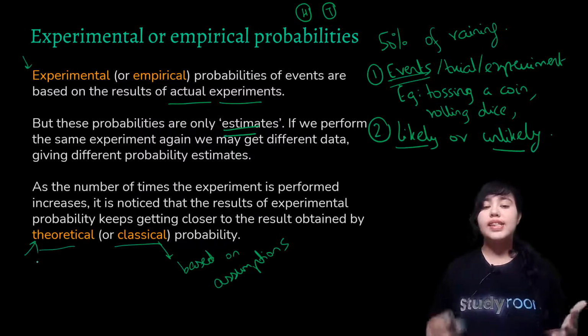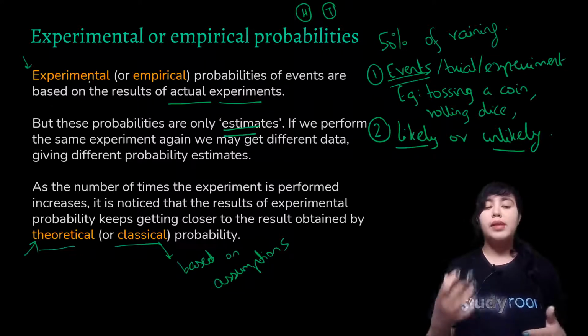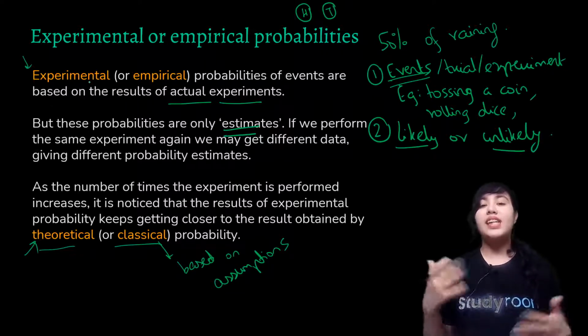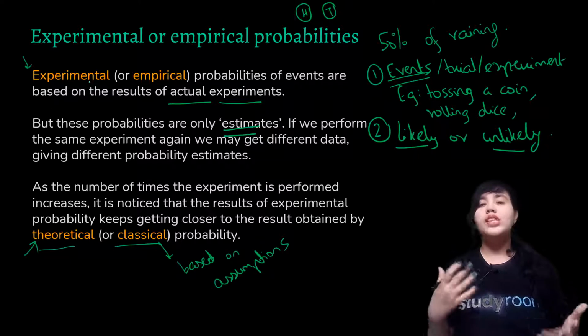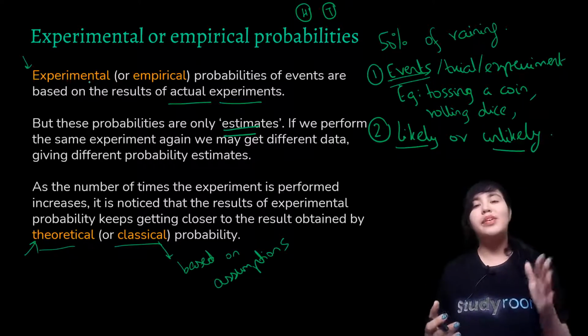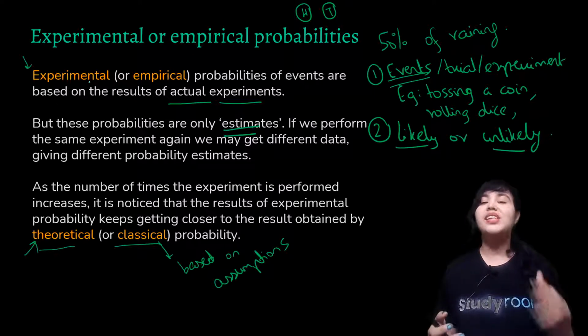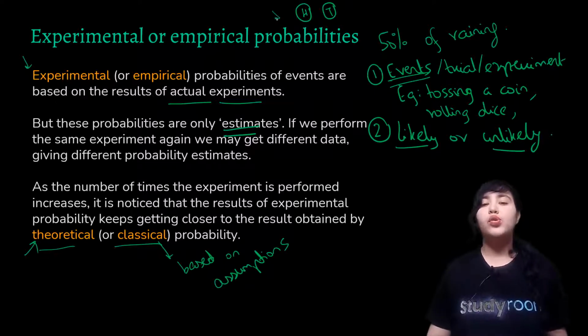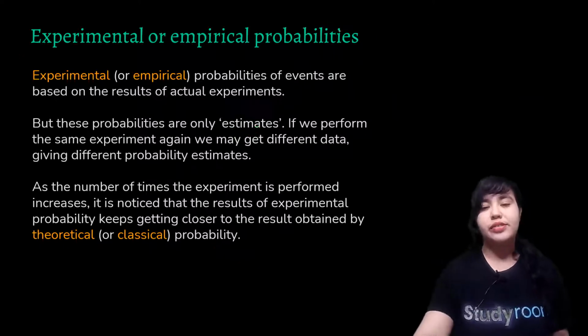And what is noticed is that if you repeat an experiment several times, then in fact experimental probabilities and theoretical probabilities are in sync with each other. So they give you the same results then. Okay, so what you were expecting theoretically turns out to be true experimentally also, provided you perform that event several times. So for example, if you toss a coin, say 1,000, 10,000 times, then your expectations from these events, that the probabilities would be 1/2 each for heads and tails, would actually turn out to be true.